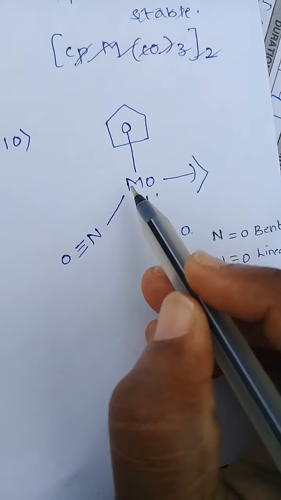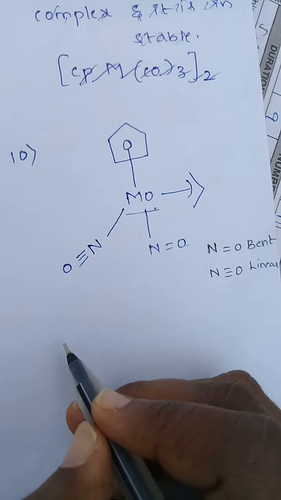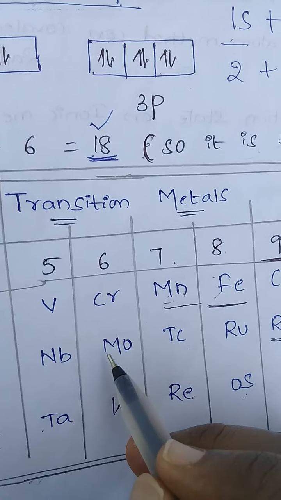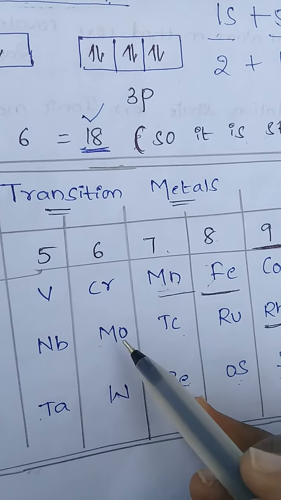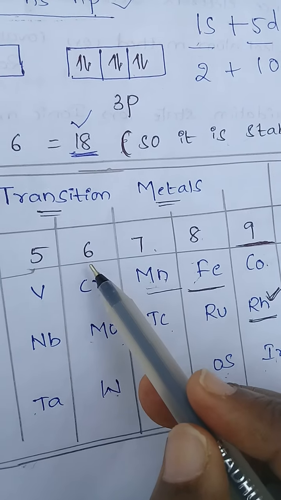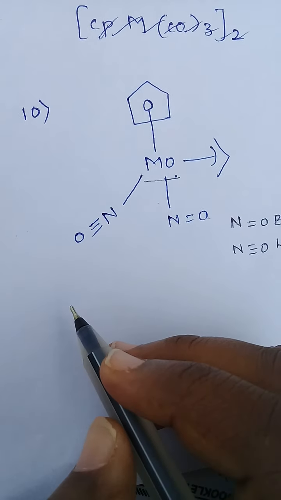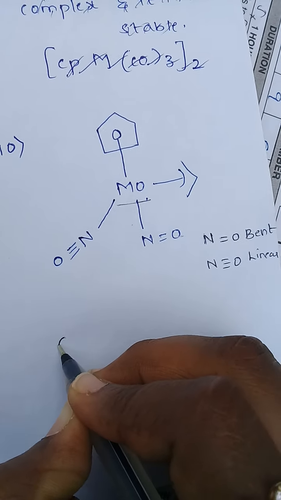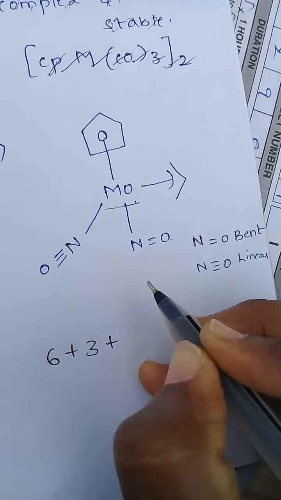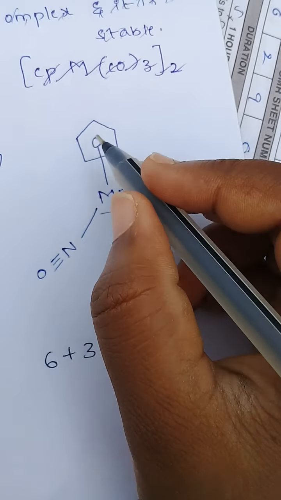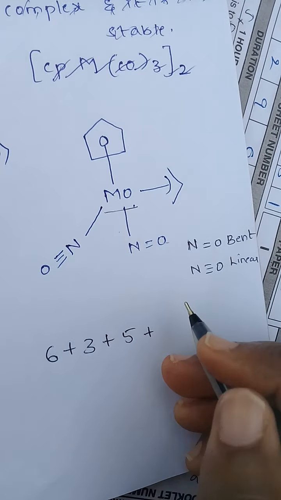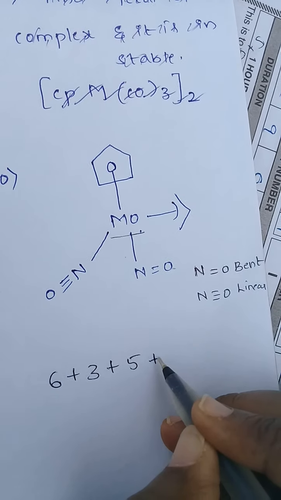See the next example. Molybdenum donates how many electrons? Molybdenum valence electrons 6. Chromium, molybdenum, tungsten valence electrons are 6. Here the hapticity is 3 plus, and the cyclopentadienyl hapticity is 5, so the electrons are also 5 plus.